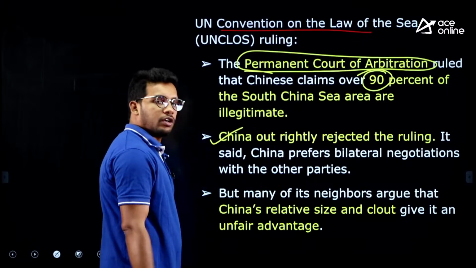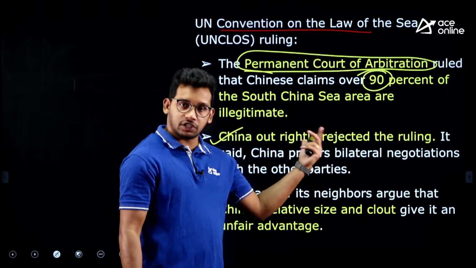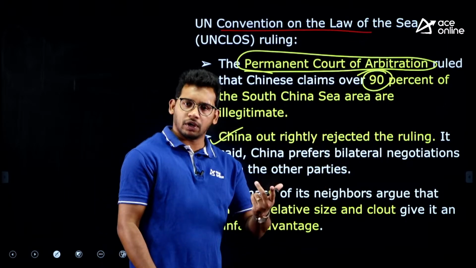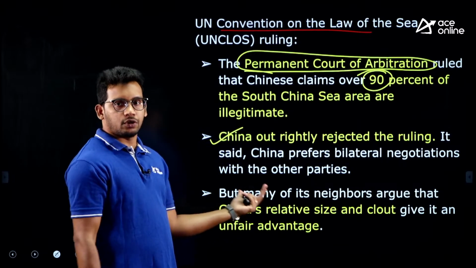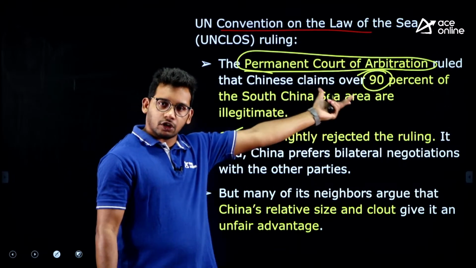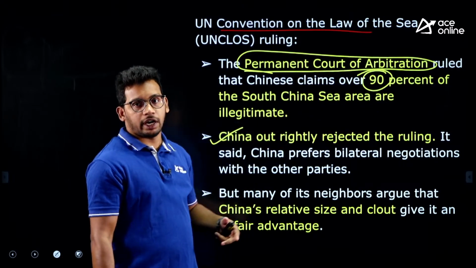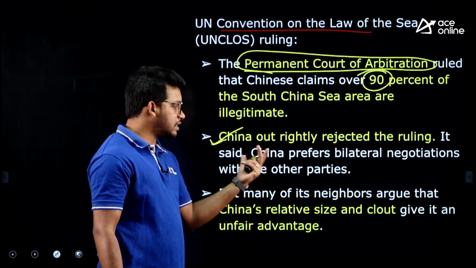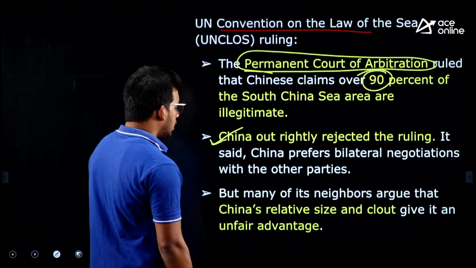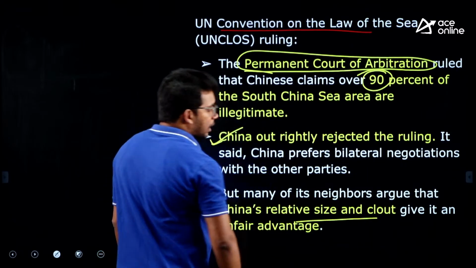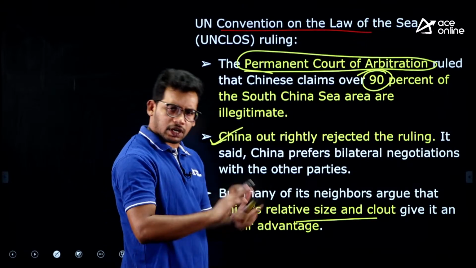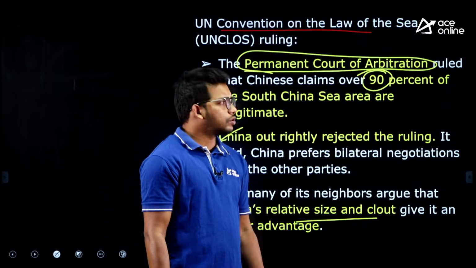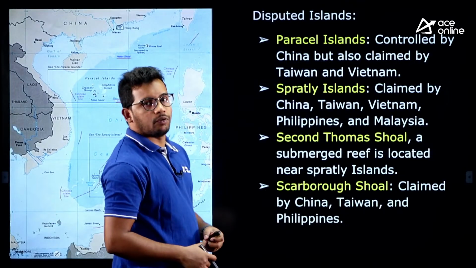China has rejected the ruling, and India has asked China to follow this. Not only India, all the countries have asked China to follow the ruling, because China is also part of the UN convention, right? India is also part, but still China did not follow, and it has rejected the judgment, right? Many neighbors also have fights with it. So all the countries have disputes with China now. We have to see what will happen.